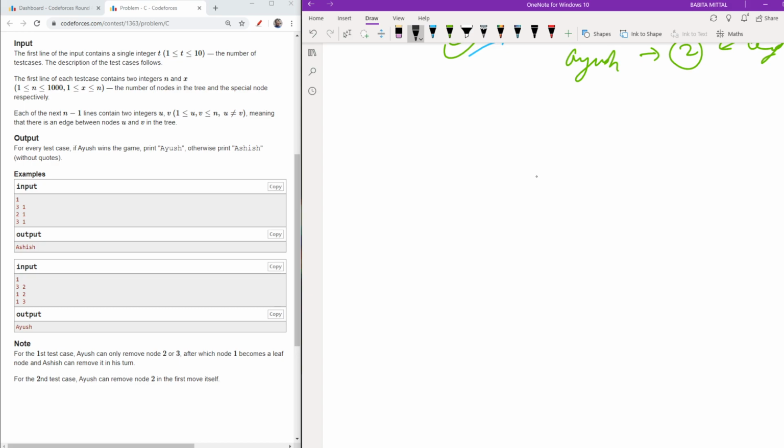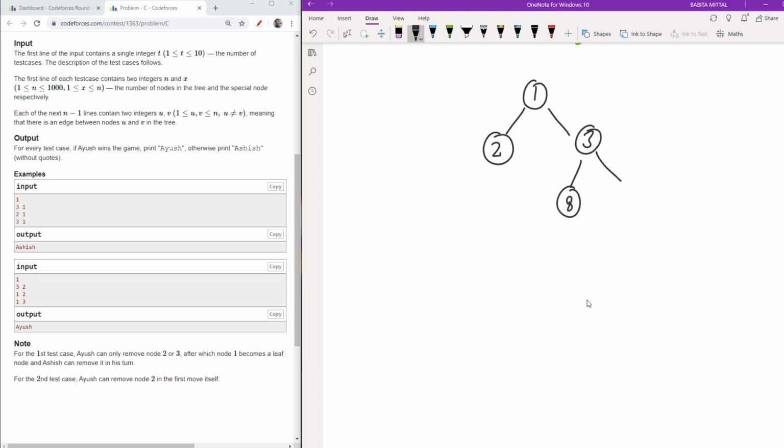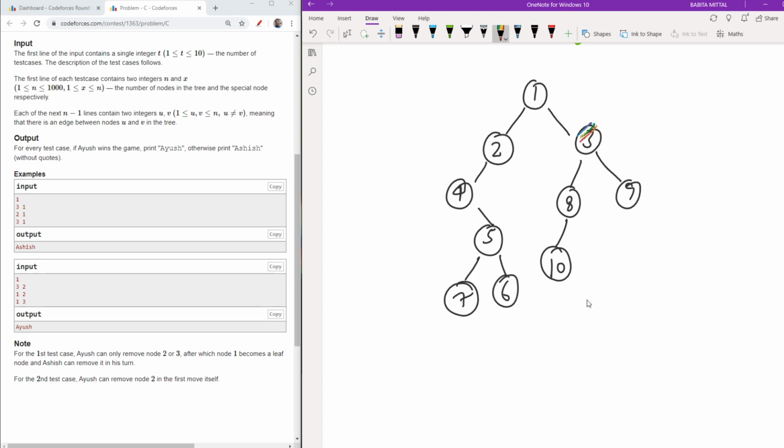So I will basically make my graph. I will not write the graph, nodes and all these. Suppose the graph is something like this. 1 is here and 2 is here and 3 is here and 8 is here and 9 is here and suppose 10 is here, 4 is here, 5 is here, okay, 6 is here, 7 is here. So if I make something like this and I want my 3 as the special node, then the one person who reaches 3 first will win.